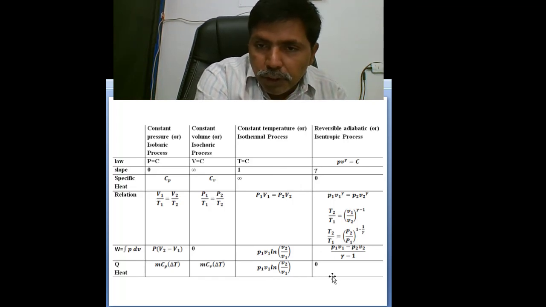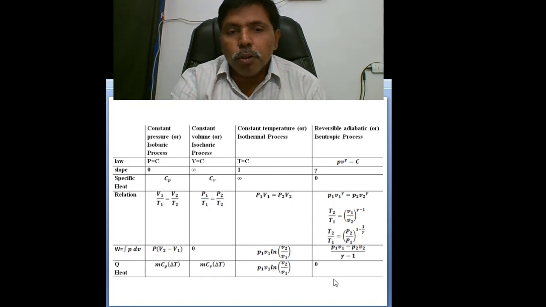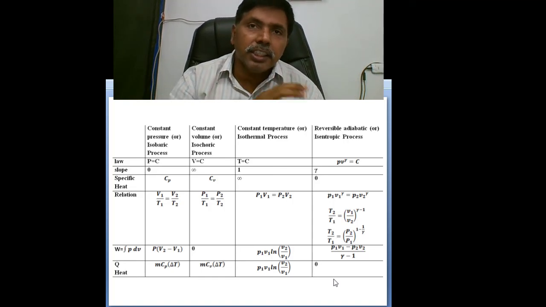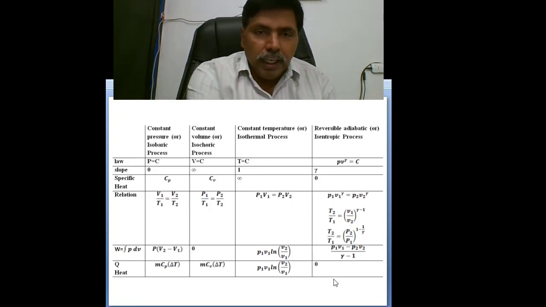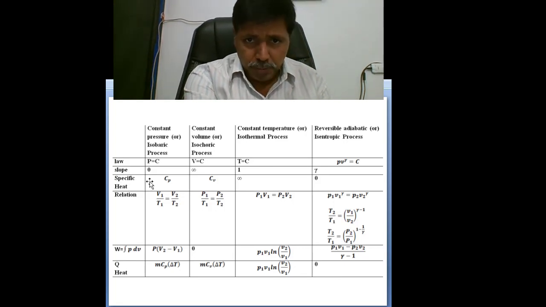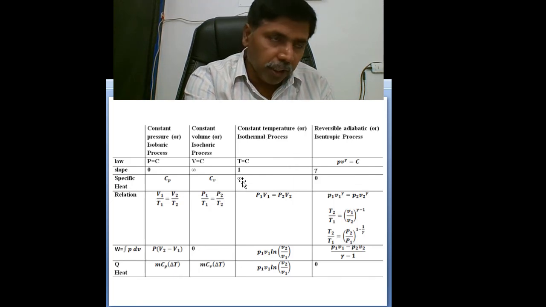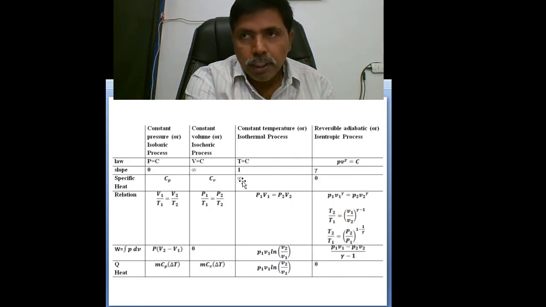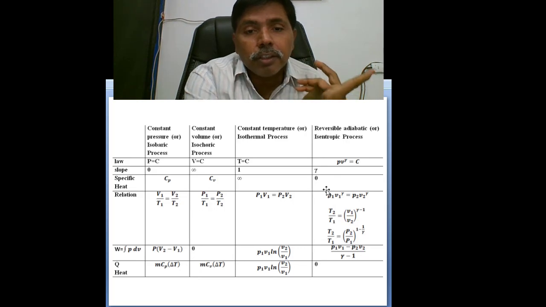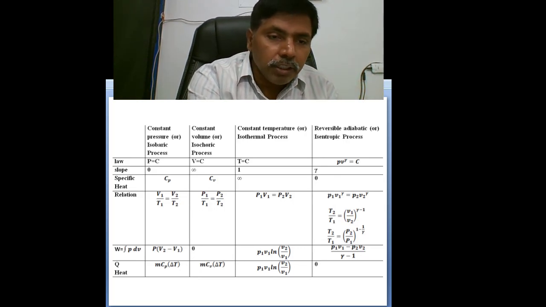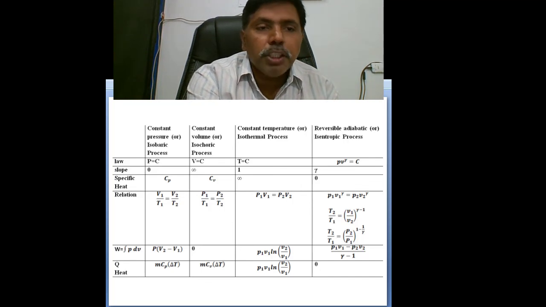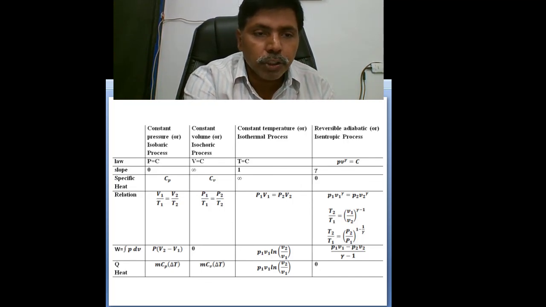And one more observation in the adiabatic process: there is no heat transfer. The change in internal energy will convert totally into work. And a third observation: the specific heat in the isothermal process is infinite. Why? Because heat transfer takes place with no temperature difference. The specific heat in the isentropic process is zero. Why? Because there is no heat transfer. So these three observations are very important, because in end exams and competitive examinations, you may get questions on them.